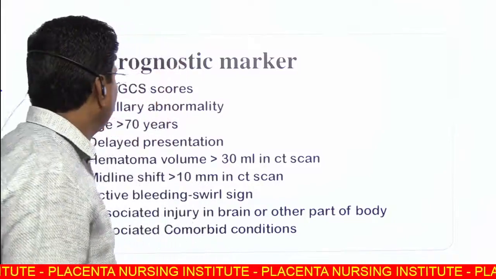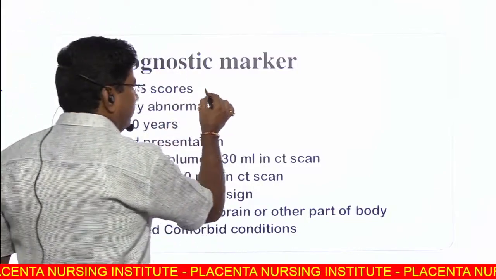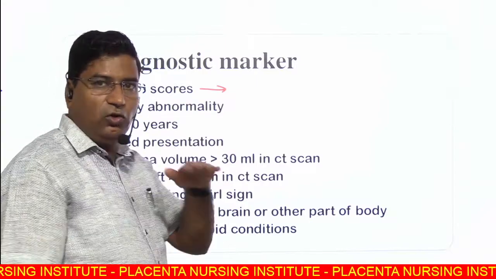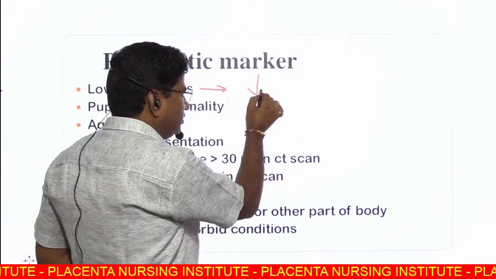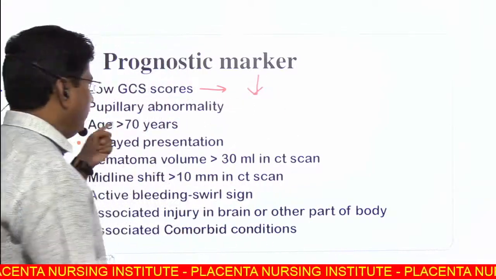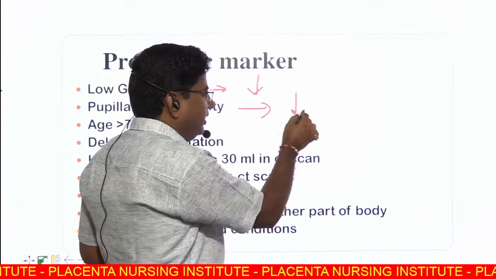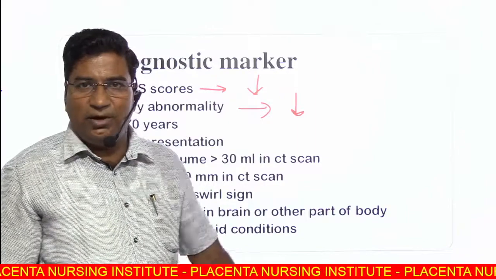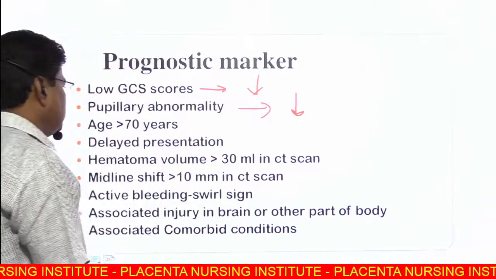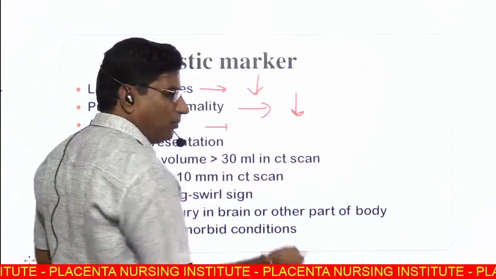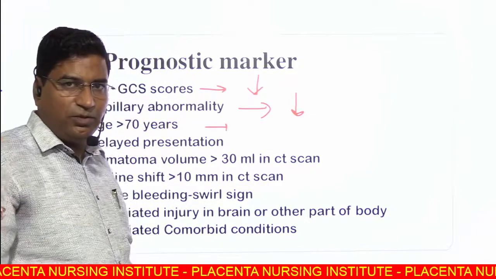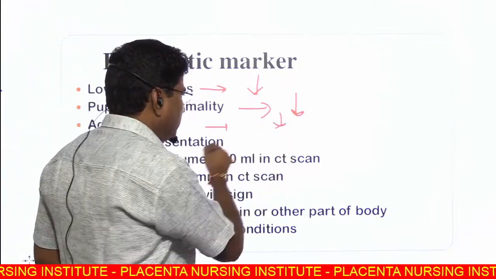Prognostic markers of the extradural hematoma. What are the prognostic markers? Number one, low GCS score. If patient comes to you with low GCS score, then prognosis is poor. Pupil abnormality: if patient presents with pupil abnormality and post-op also pupil is abnormal, prognosis is poor. You can say age, of course: the more the age, the poorer the prognosis of the patient.